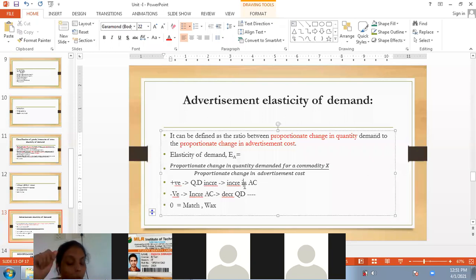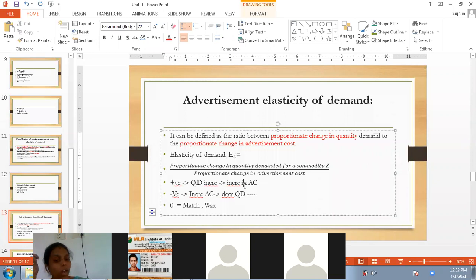Now, in that case, what happens? As a celebrity is endorsing, we need to pay more money. If it is a normal person, then we can manage by paying very little. But when we appoint a celebrity, we need to increase our cost of advertisement. Then whenever we increase the cost of advertisement, the demand for the product increases.